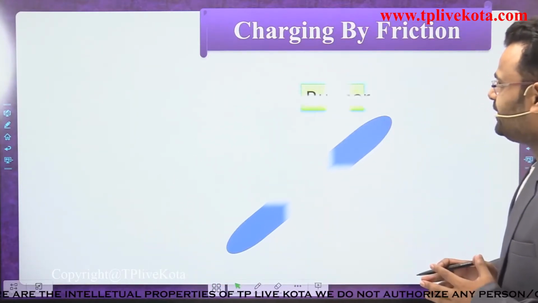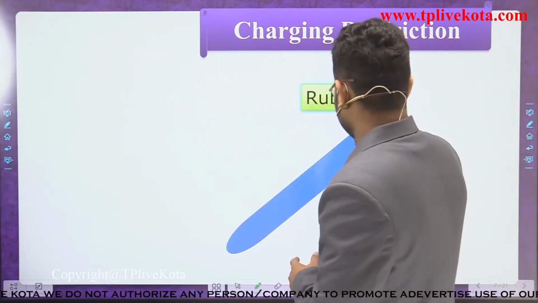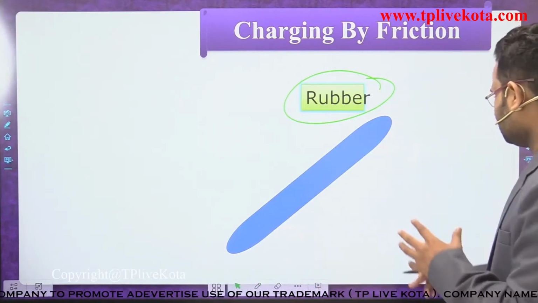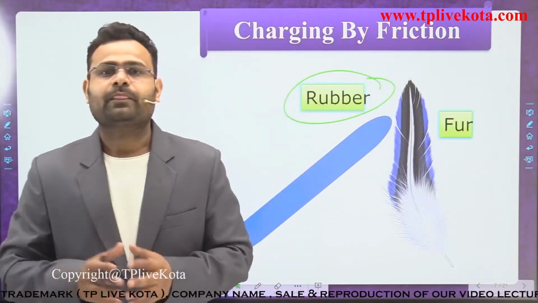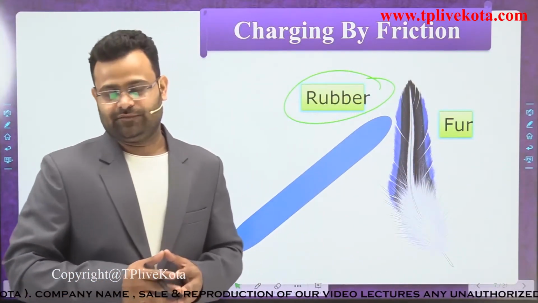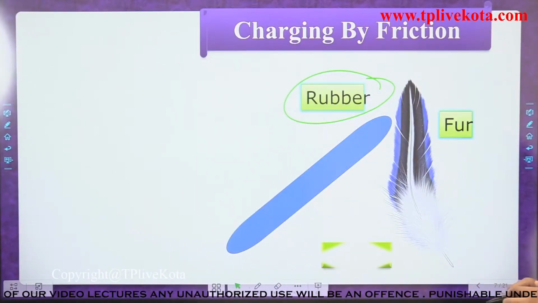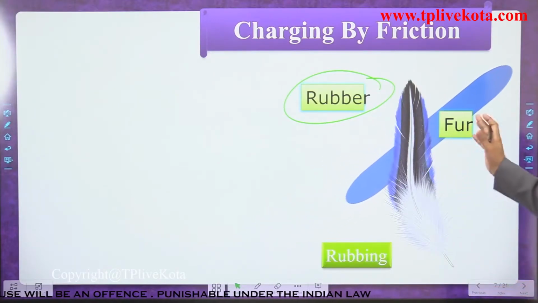In charging by friction, dear student, let's suppose the first material is a rubber and the second material is a fur. Everyone knows about that. We rub them against each other. Now start the rubbing. Now what happens here, dear student?